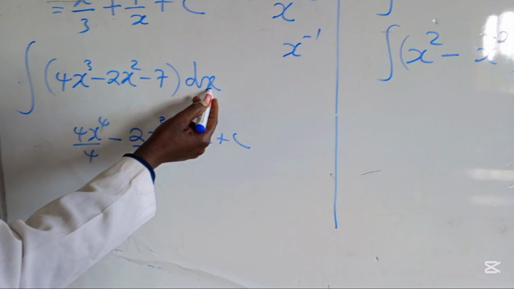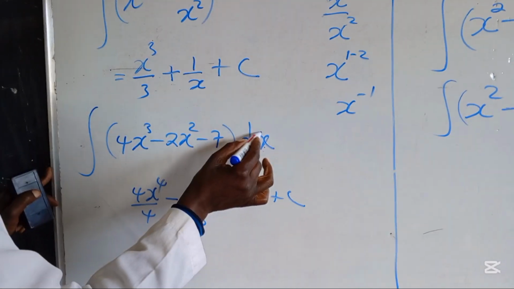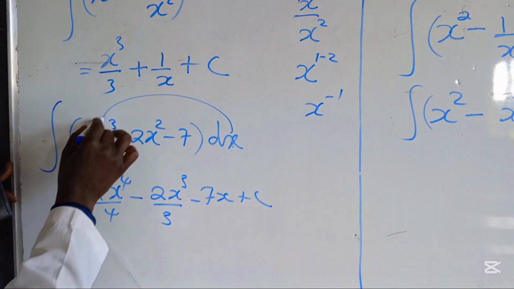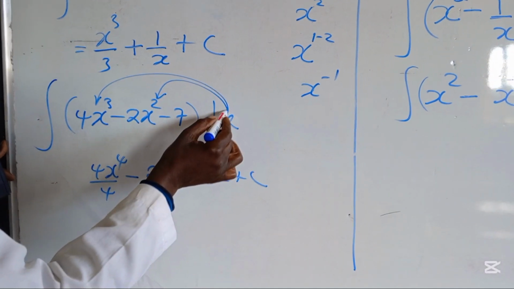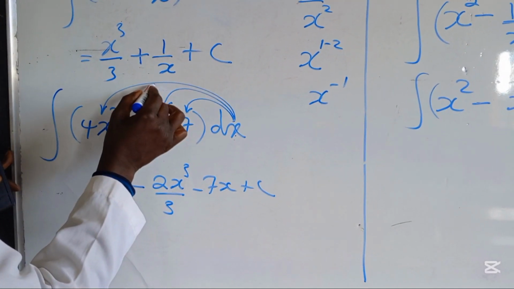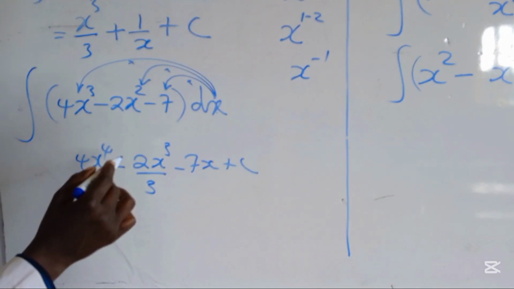I'm just multiplying, this times that. For those people who are following me, I'm just multiplying. Then divide by the power.